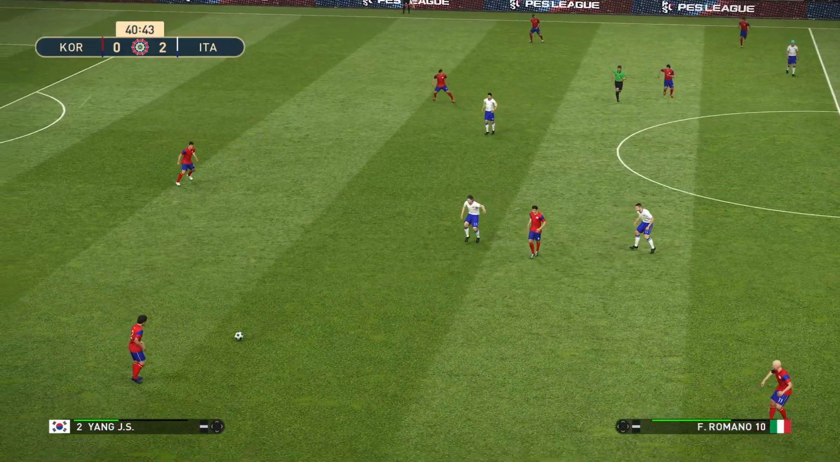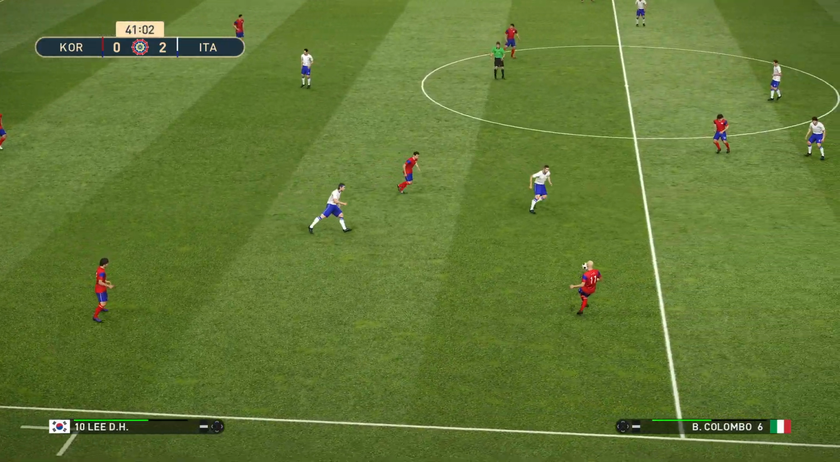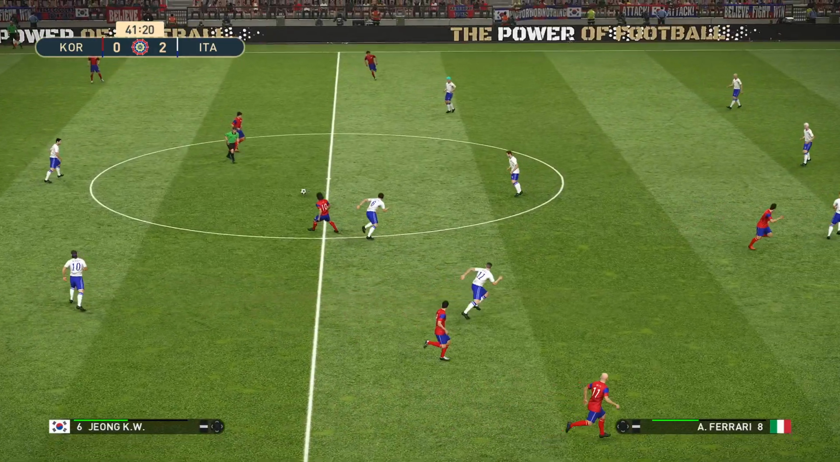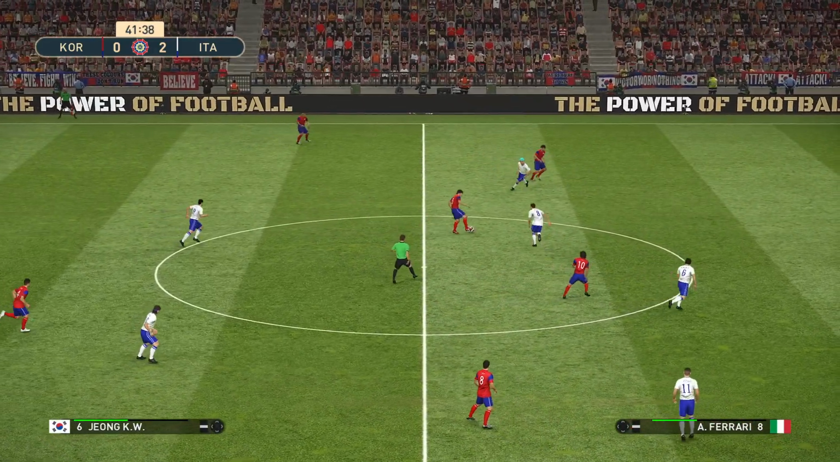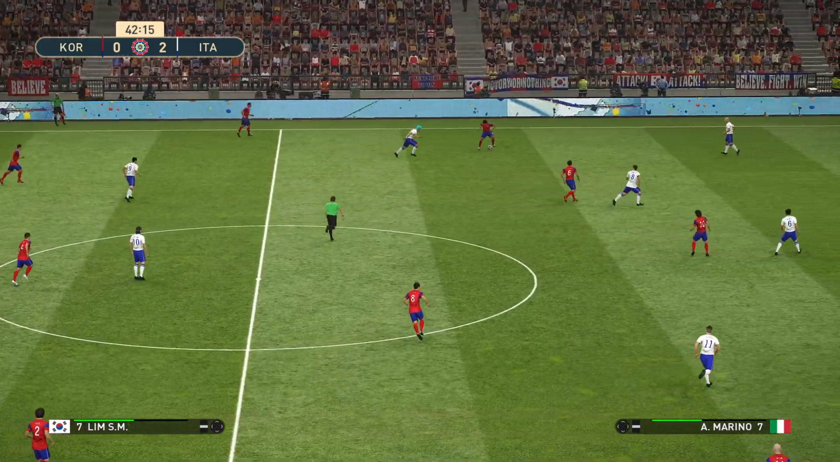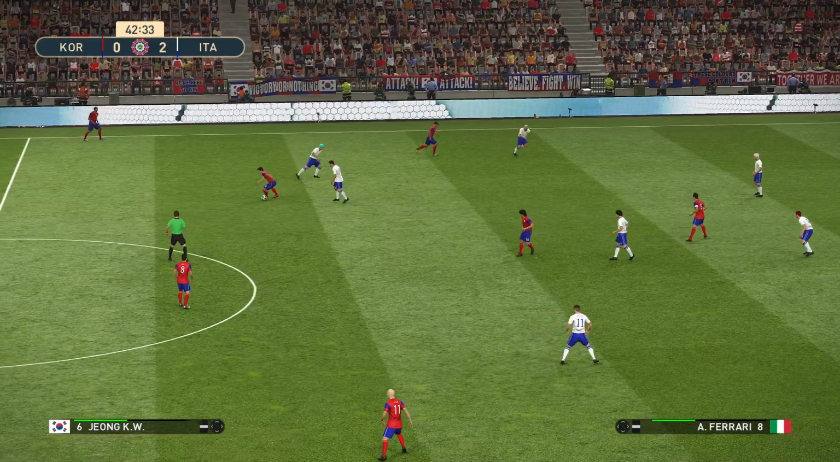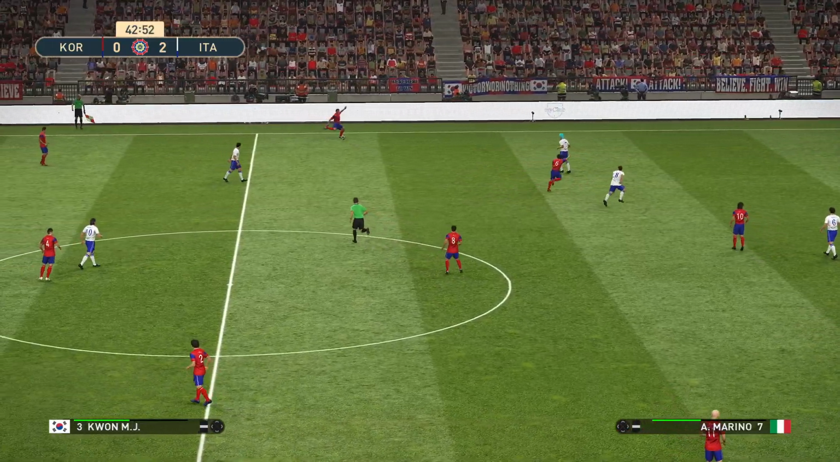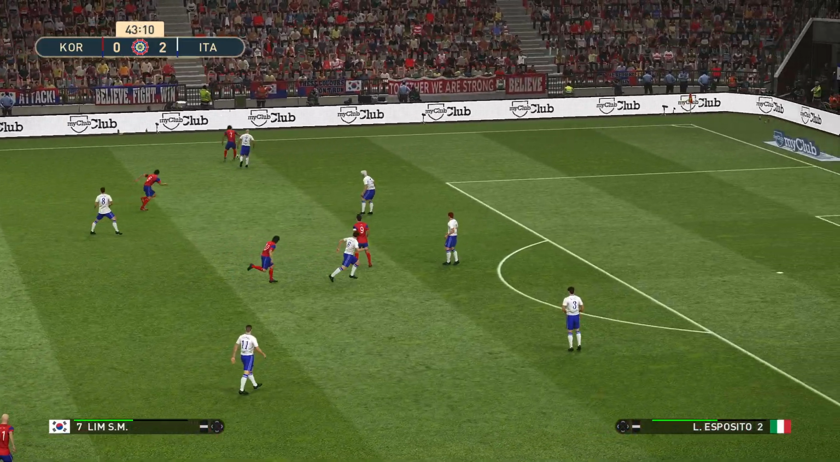And he was a good 35 yards out when he took that free kick, Ferrari. And the Italians have a 2-goal cushion. And unfortunately, it's business as usual for South Korea. Another lackluster display from them, it has to be said.